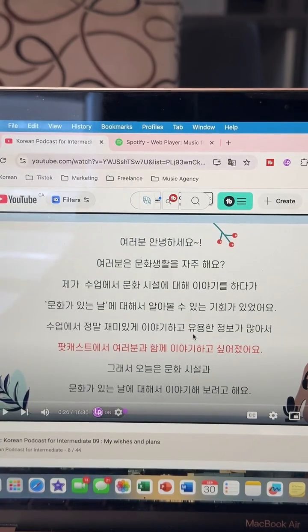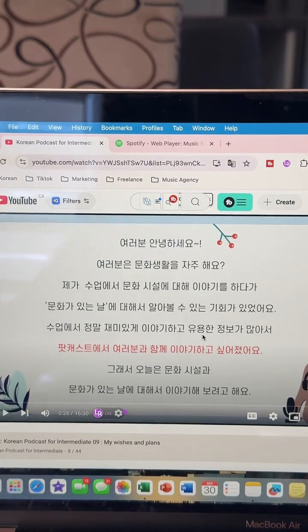We have 유용한. So technically, this is from a verb once again that is translated into, I think, an adjective in English. That is something that can be quite confusing for me as someone that, English is not my first language, it's my second language.